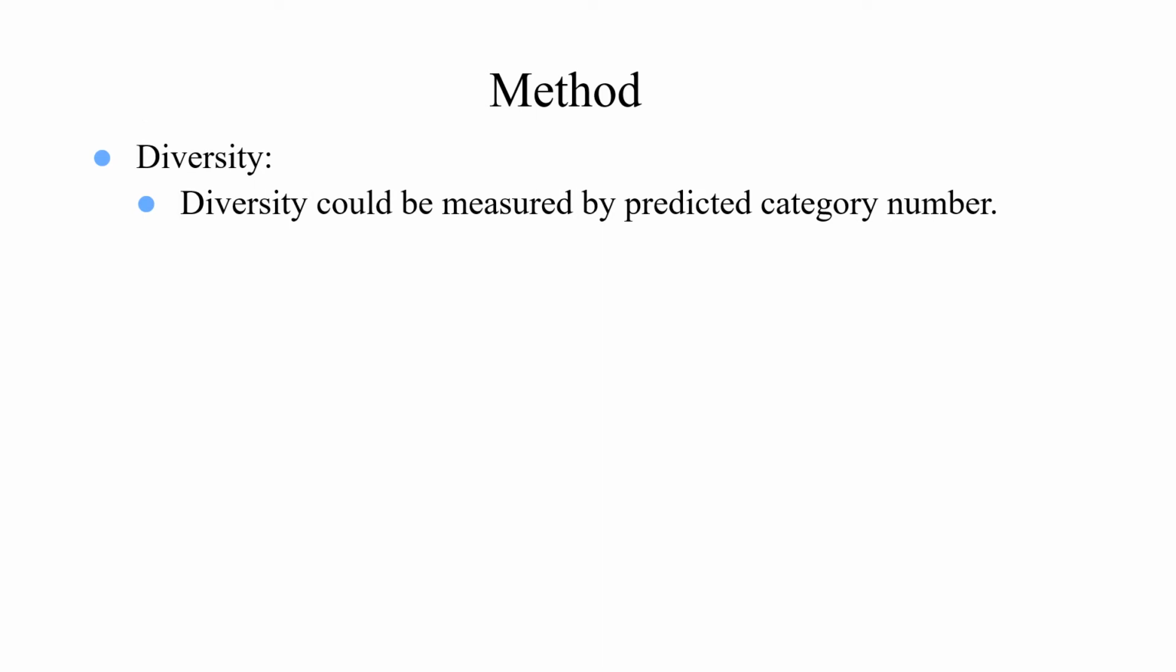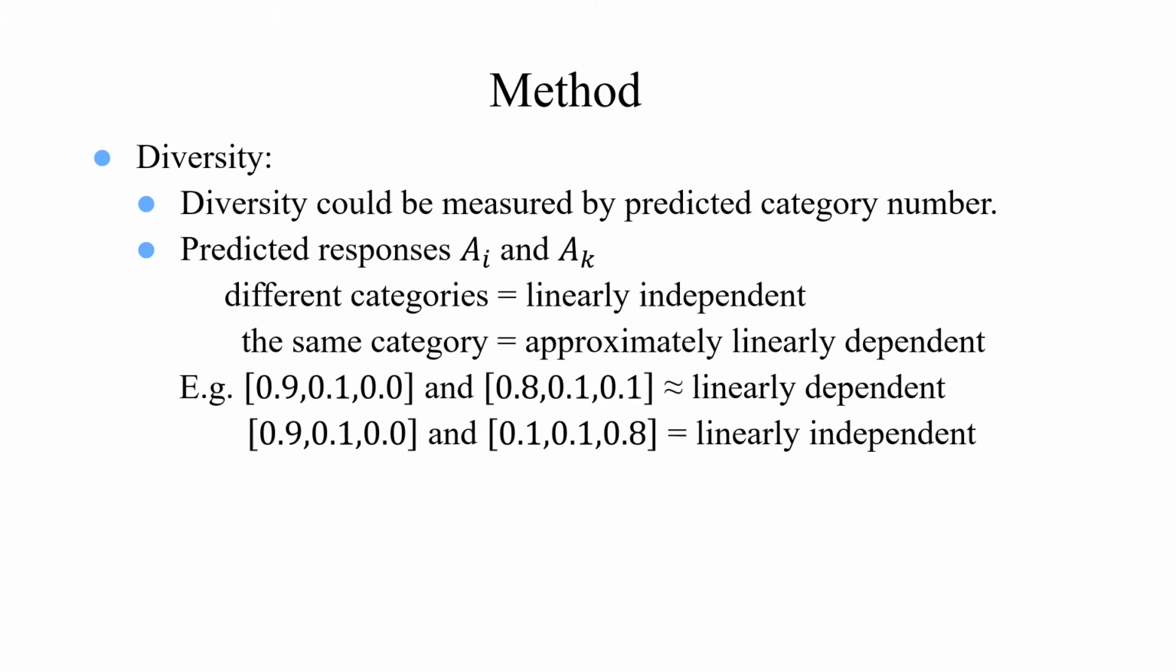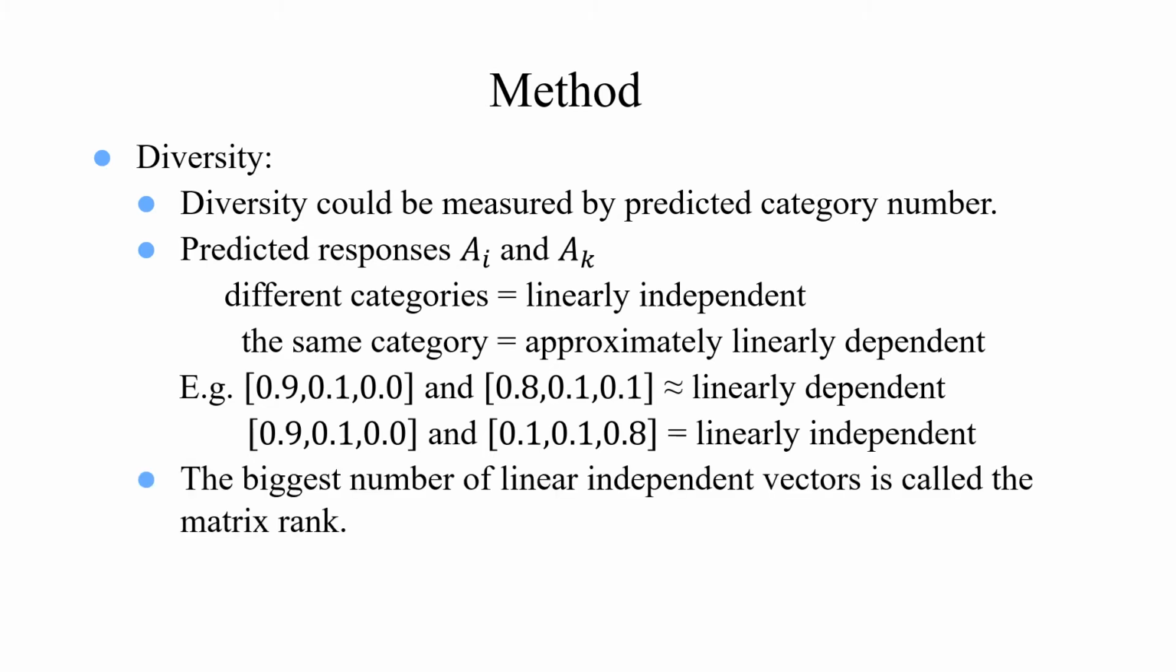Prediction diversity could be measured by the predicted category number, which means more predicted categories result in more prediction diversity. For two different predicted responses, if they belong to different categories, they are linearly independent. But if two responses belong to the same category, the differences are little, and they could be regarded as approximately linearly dependent. Considering that the biggest number of linearly independent vectors is called the matrix rank, the matrix rank could represent the predicted category number, also the prediction diversity.